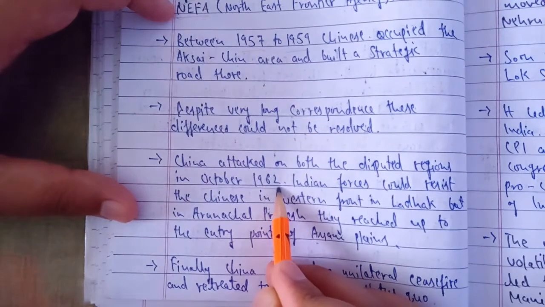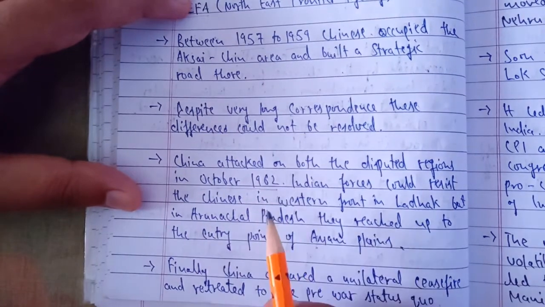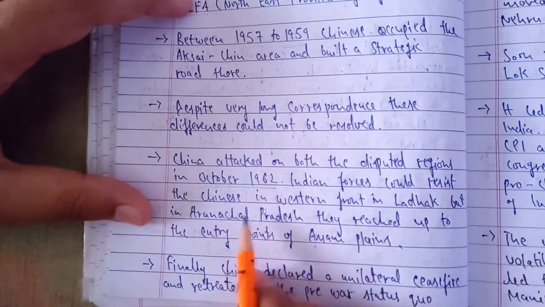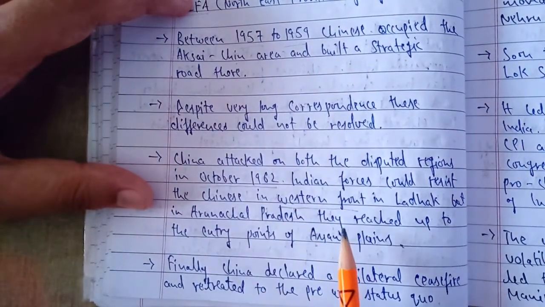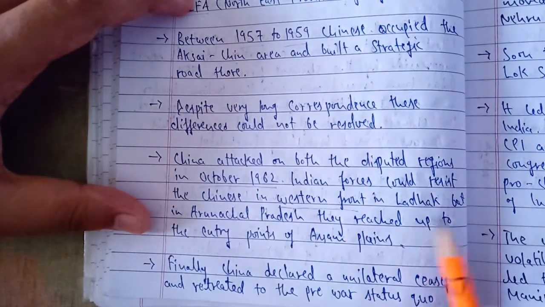In October 1962, China attacked these border regions, and India was not particularly prepared for this war. Indian forces could resist the Chinese on the Western Front, which means the area of Aksai Chin. Here the Indian Army and air force were somehow able to resist and control the Chinese forces in Ladakh.